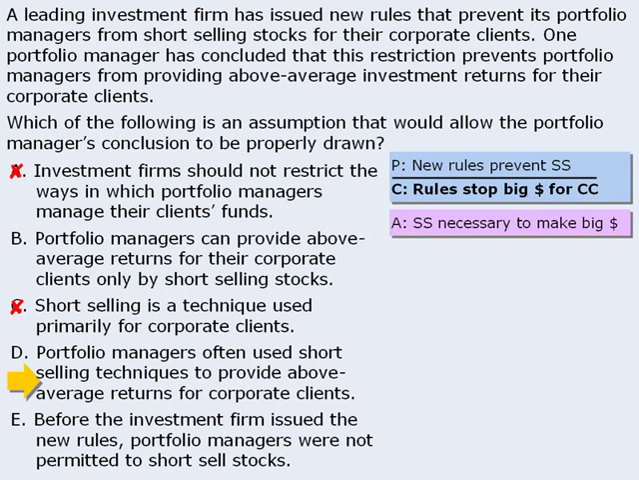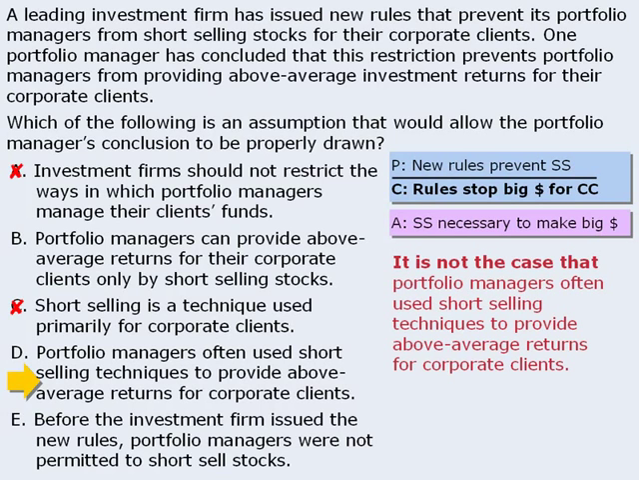Next we have answer choice D. Portfolio managers often use short selling techniques to provide above average returns for their corporate clients. Is this assumption necessary to draw the conclusion that the new rules stop managers from making big money for their corporate clients? Well, this one might be tempting, since it seems to link short selling to making big money for corporate clients. If we're in doubt, we can apply the negation technique. We'll say that it is not the case that portfolio managers often used short selling techniques to provide above average returns for their corporate clients.